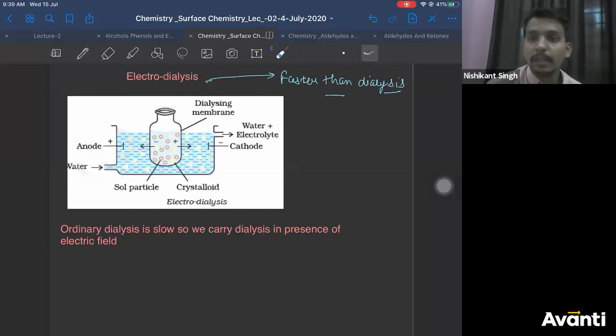Excessive phosphate will also act as an impurity in your blood, right? So this is what you can explain. If the impurities are larger than colloidal particles, then you cannot separate them through dialysis, right? We need to use some other method. Is that clear, everyone?